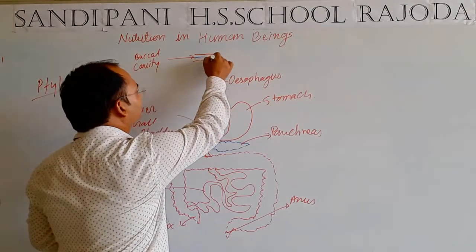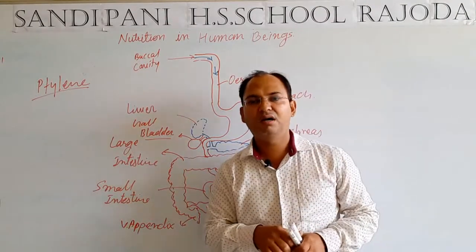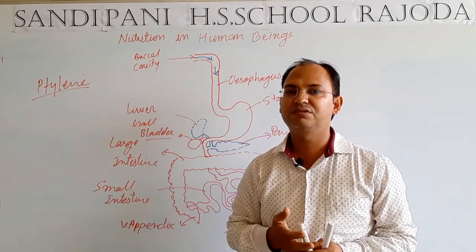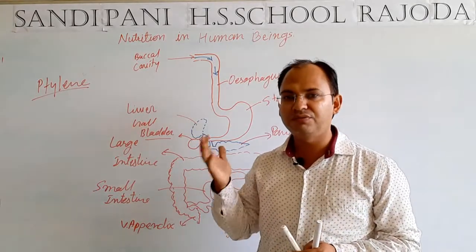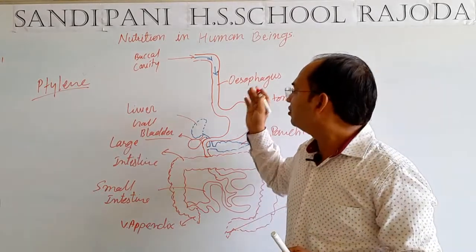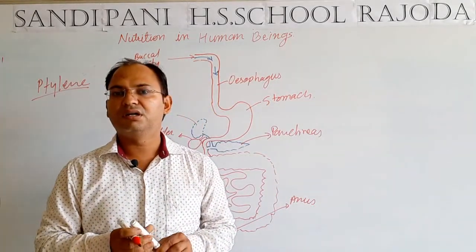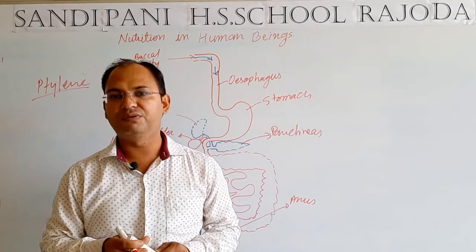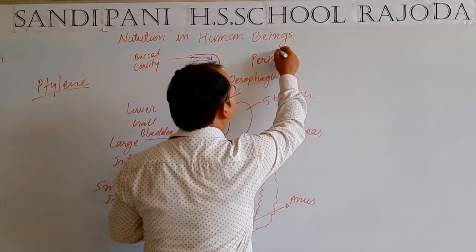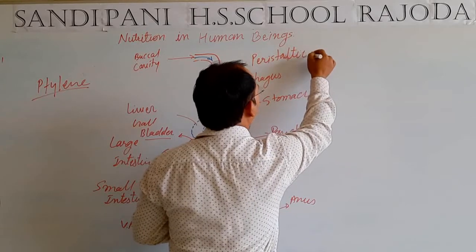When the food further moves in the esophagus, a special type of rhythmic contraction and relaxation of the muscles takes place, which helps the food to move downwards into the stomach. That contraction and relaxation of the muscles is called peristaltic movement of the food.